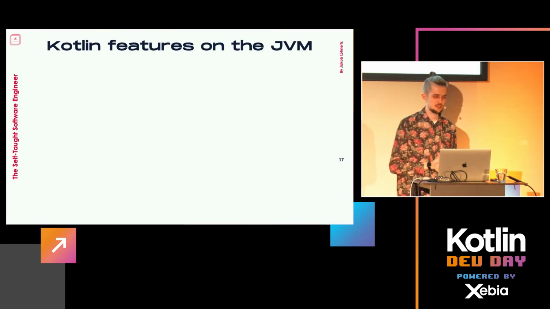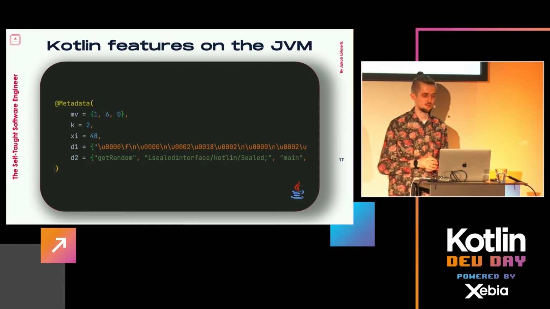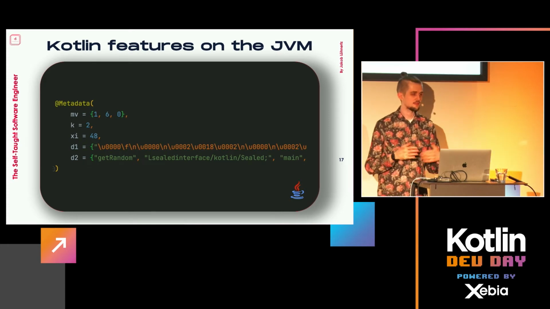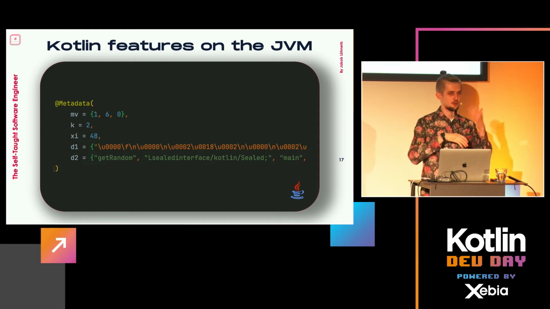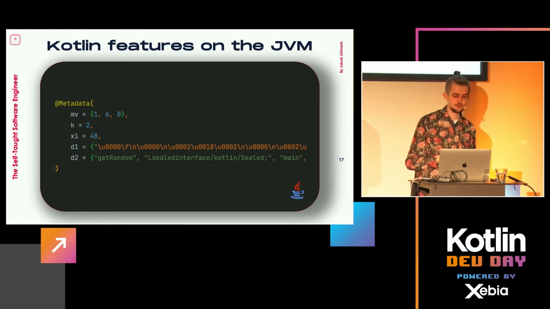What you need for this extra information is this bit. There's this annotation, Metadata, and this is what we're going to focus on now. What the Kotlin compiler will do is that every single class it compiles, it will add this Metadata annotation on top. You also cannot stop it from doing that. And as the name implies, it contains metadata about whatever follows in this class. mv, metadata version, is just the compiler version. k and xi we don't care too much about. The interesting ones are d1 and d2, which is data 1 and data 2.